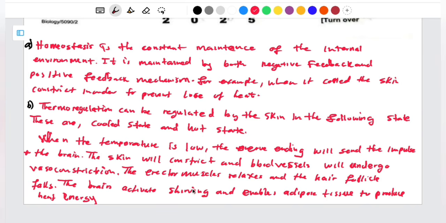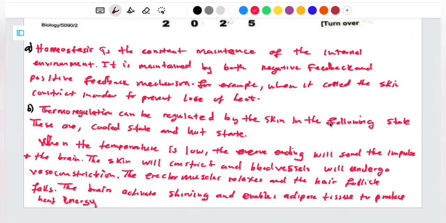As a result, the blood vessels move to the surface of the skin. That's why when it is hot, you are able to see your blood vessels, in order to allow the loss of heat. Because if there is no loss of heat, the person is going to be affected by hyperthermia, high temperature.